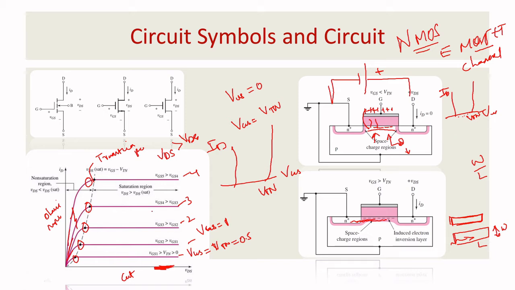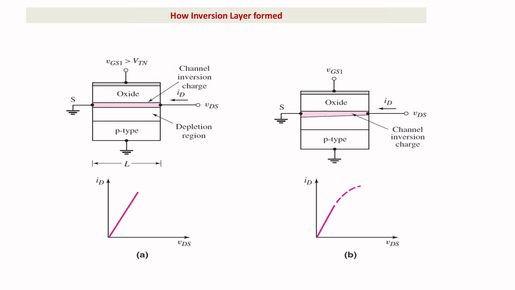Okay, so you have three regions: ohmic, cutoff, and saturation. The saturation point is nothing but VDS saturation, which equals VGS minus VTN. Here you want to understand how this is saturated and how you get a flat end. So let me explain it very easily.